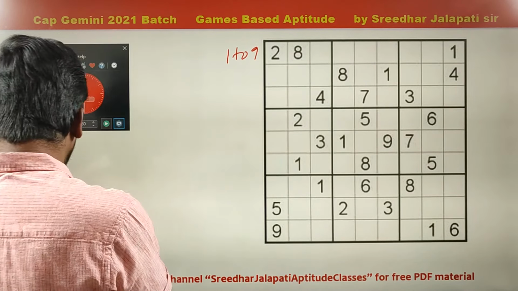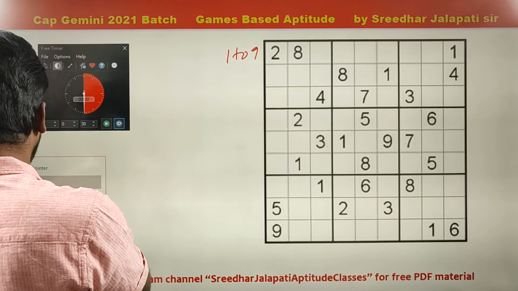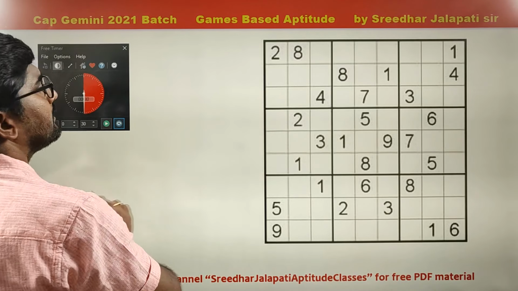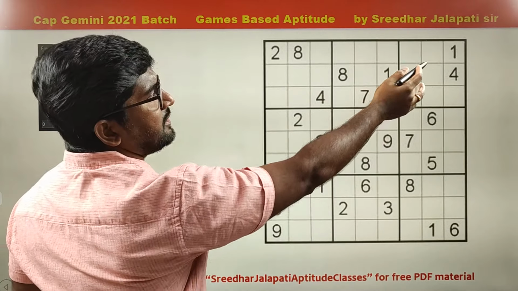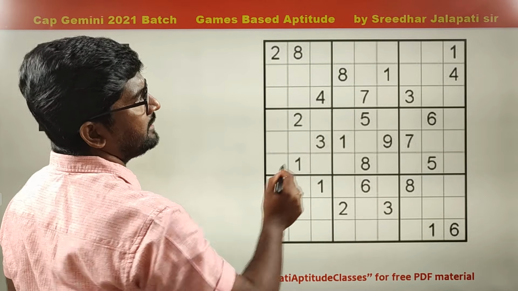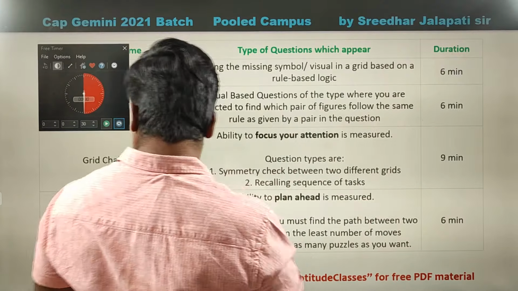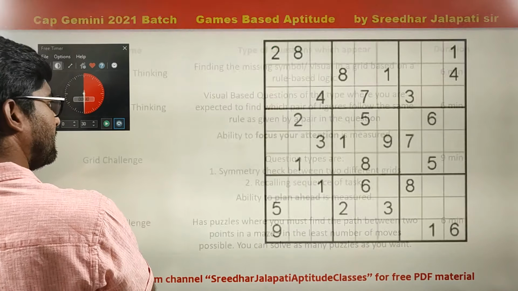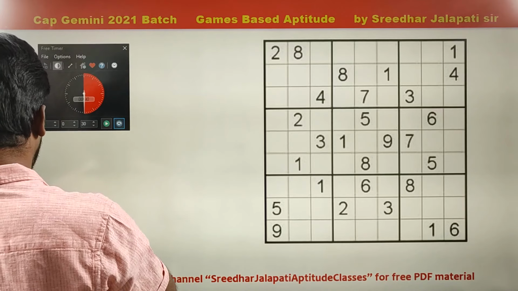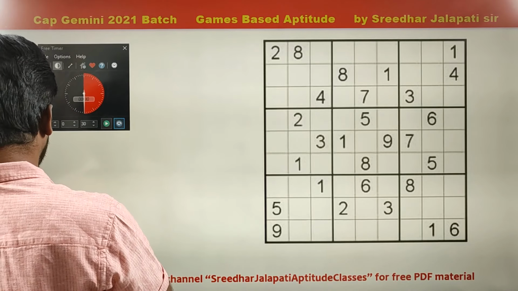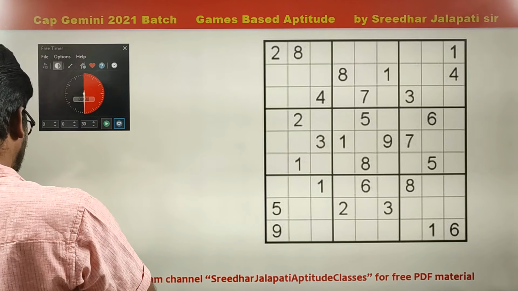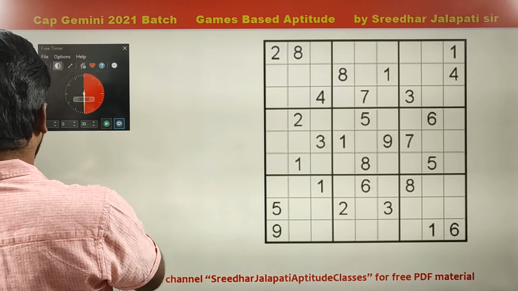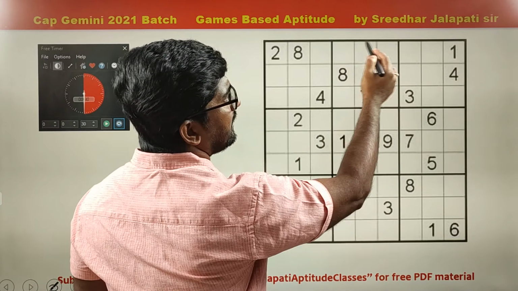Now, what is the Sudoku rule? How do you write this Sudoku actually? How do we fill this Sudoku? Let's say I concentrate on 1. 1 is already in this grid and already in this grid.